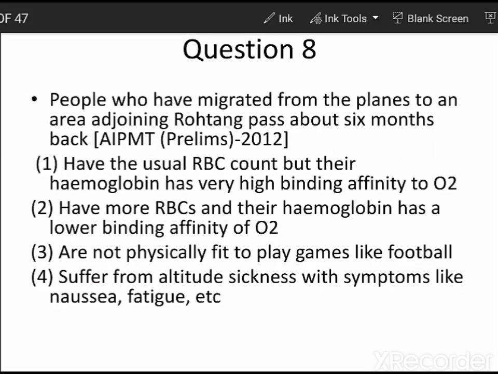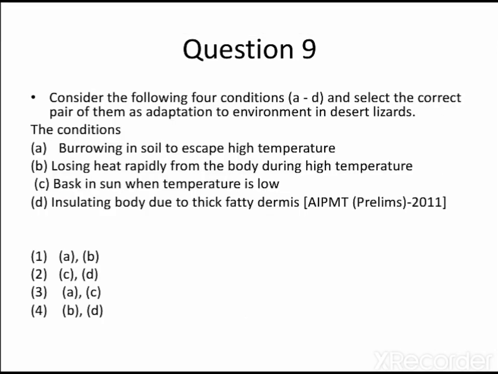People who have migrated from the plains to an area adjoining Rohtang Pass about 6 months back will have usual RBCs, but their hemoglobin has a very high binding affinity to oxygen. It is wrong. Have more RBCs and their hemoglobin is having a lower binding affinity for oxygen. Yeah, it can be correct. Let us look at the other options as well. They are not physically fit to play games like football. That is wrong. Suffer from altitude sickness with symptoms like nausea, fatigue, etc. They have returned back, so they will not have these two. So the option should be option number 2. Moving on with the next question, question number 9.